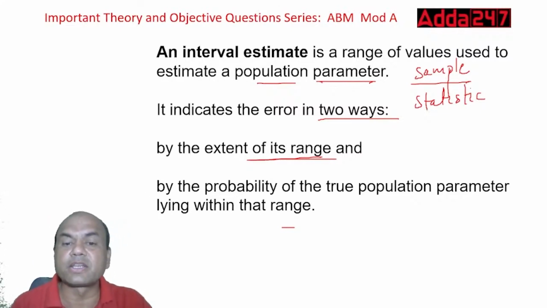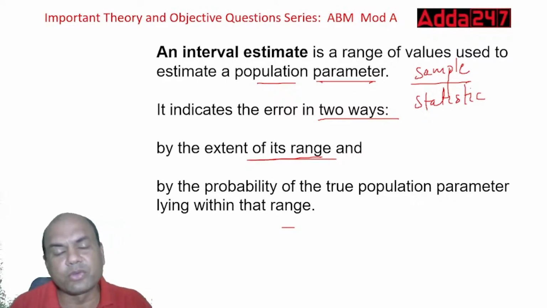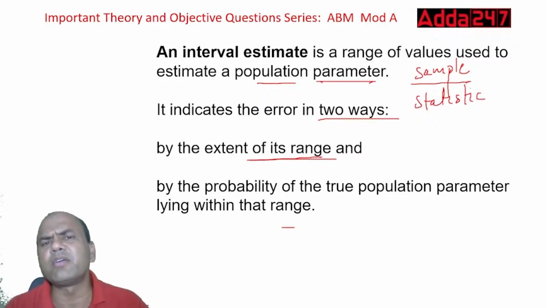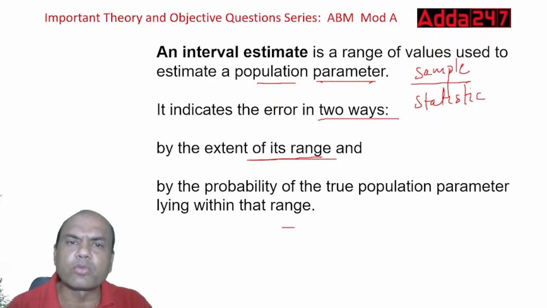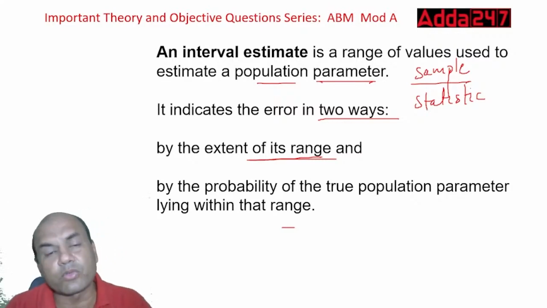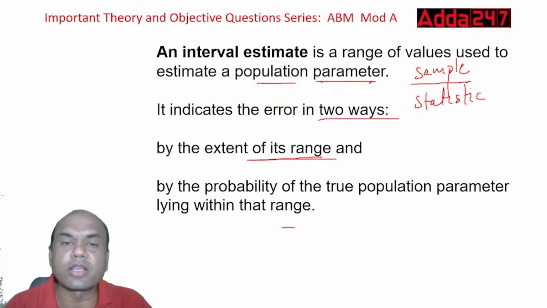Extent of its range. Now, if I give you this range, India will score 0 to 500, within this range it will definitely score. You'll say, what foolishness it is, right? Because if I'm telling you 0 to 500, definitely it will be between 0 and 500. So the answer should be somewhat logical by the extent of its range.